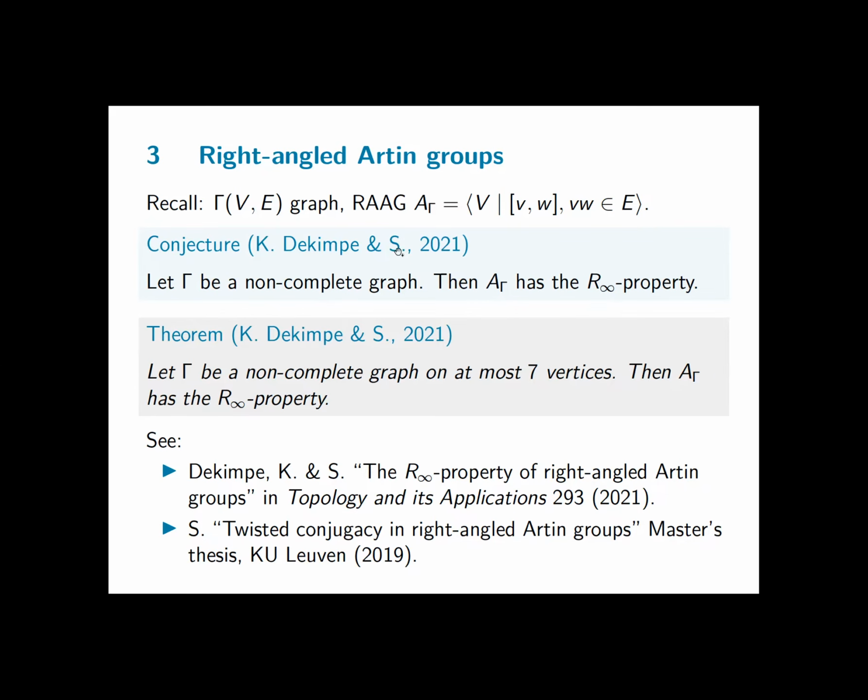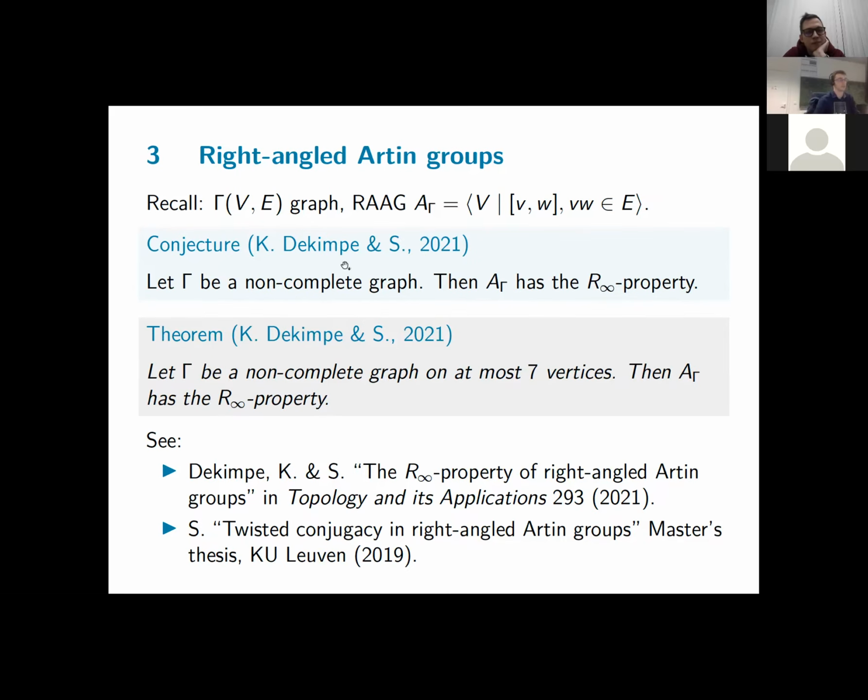And then the conjecture my supervisor Karel Dekimpe and myself had, or still have, is that if gamma is a non-complete graph, so there are at least 2 vertices not connected by an edge, then the corresponding right-angled Artin group has the R infinity property. This is still open, spoiler alert, sorry, but we've managed to prove it to some extent.